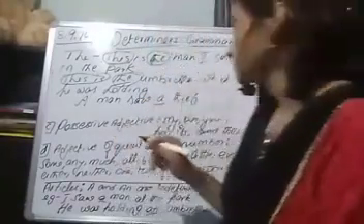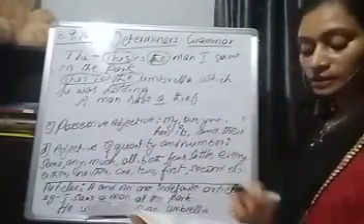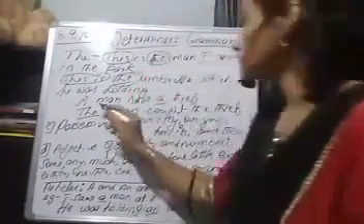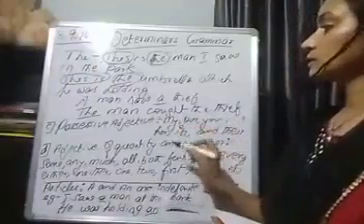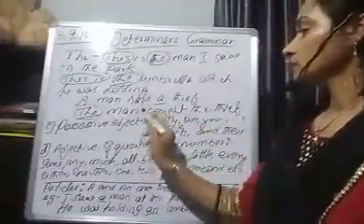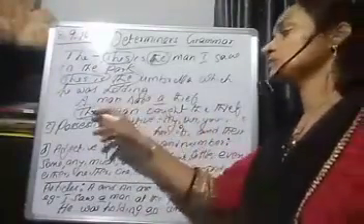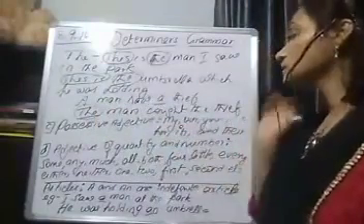The man caught the thief. Particular and singular.